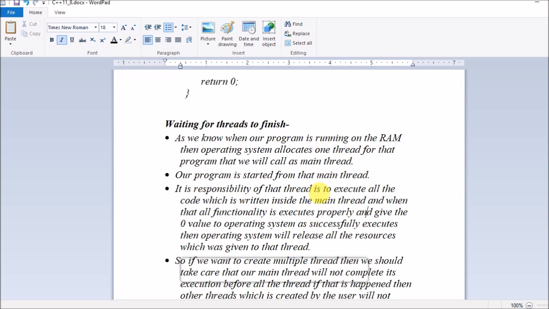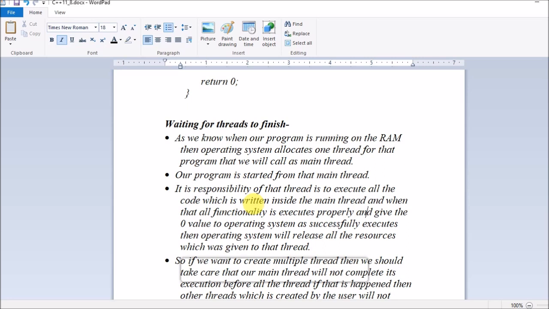So guys, therefore it is the responsibility of the main thread to ensure that all the subthreads which it has created complete their task, and then only it will return 0, telling the operating system the operation is done successfully. Now it is free to release the resources which were assigned to the thread.